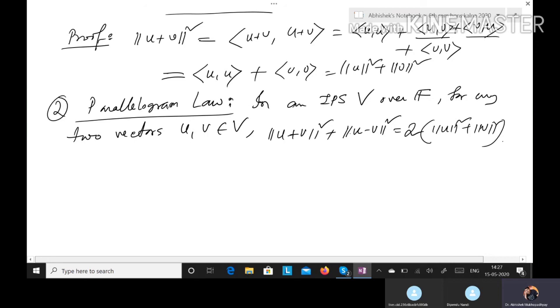So I will not prove this one, it is left as an exercise to you. So just check by evaluating these two norms in terms of inner products. That is, norm u plus v squared will be inner product u plus v comma u plus v, then expand this inner product and you will get the expansion, and again just do it for u minus v, then summing them up you will get this result, but do it on your own.